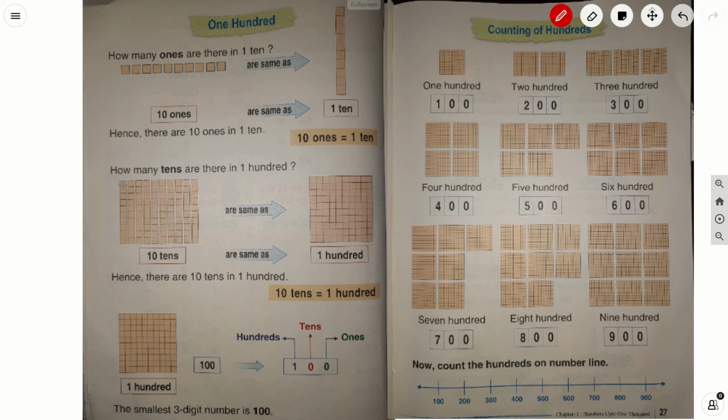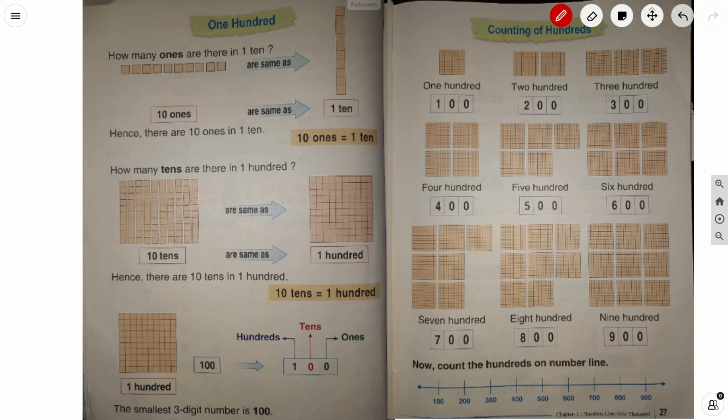So, here see this picture, children. How many tens will make 100? See here, this is 10, 2, 3, 4, 5, 6, 7, 8, 9, 10.